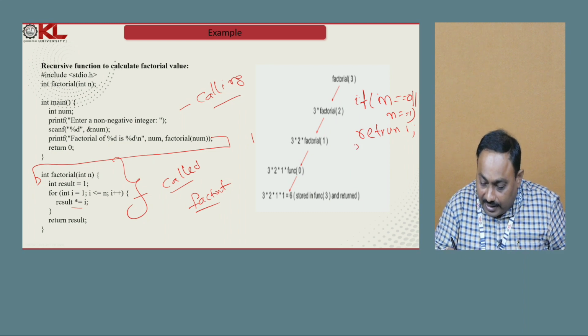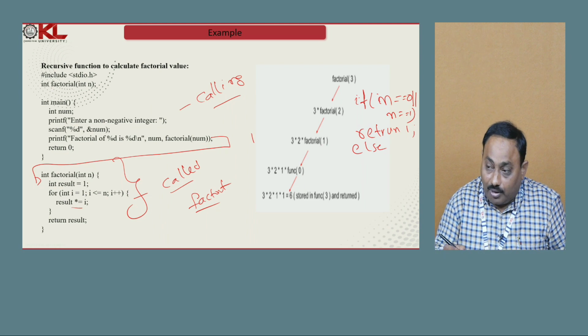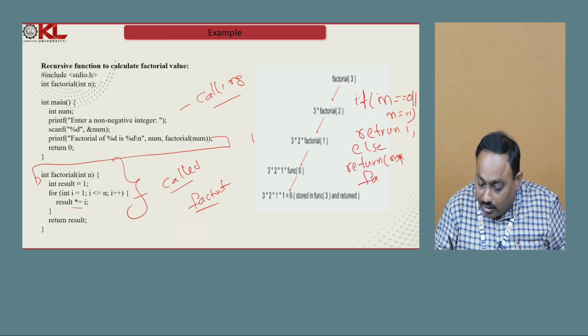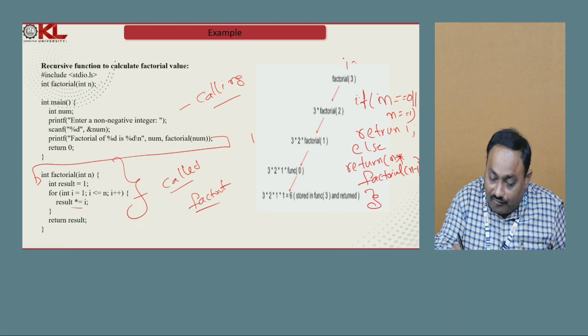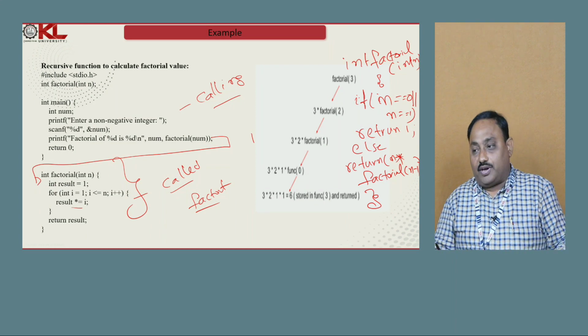If it is not the case, what do we have to do? In the else part we have to perform the recursive call, that is, return n into factorial of n minus 1. Like that I can perform the recursive call. This is the recursive function.